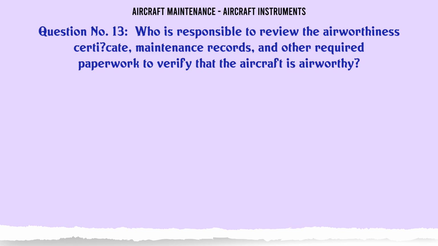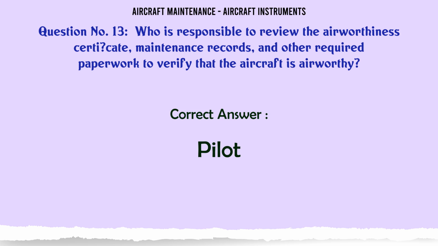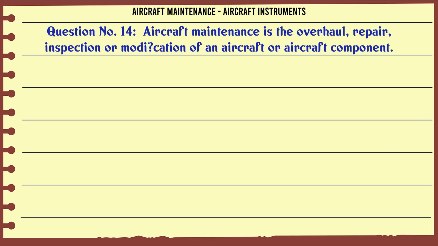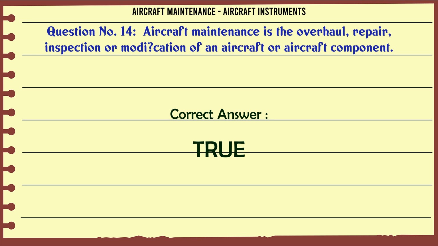Who is responsible to review the airworthiness certificate, maintenance records and other required paperwork to verify that the aircraft is airworthy? A. Co-pilot. B. Aircraft maintenance engineer. C. Purser. D. Pilot. The correct answer is pilot. Aircraft maintenance is the overhaul, repair, inspection or modification of an aircraft or aircraft component. A. True. B. False. The correct answer is true.